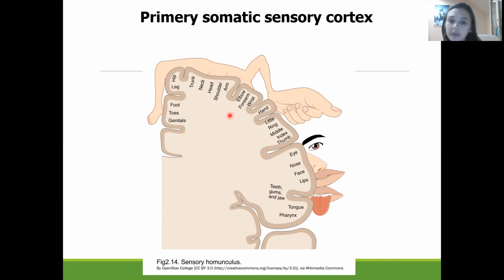You could see that the biggest representation of the general sensation is given for the tongue, for the hand, and for the lips, for movement of the lips for speaking. Okay.